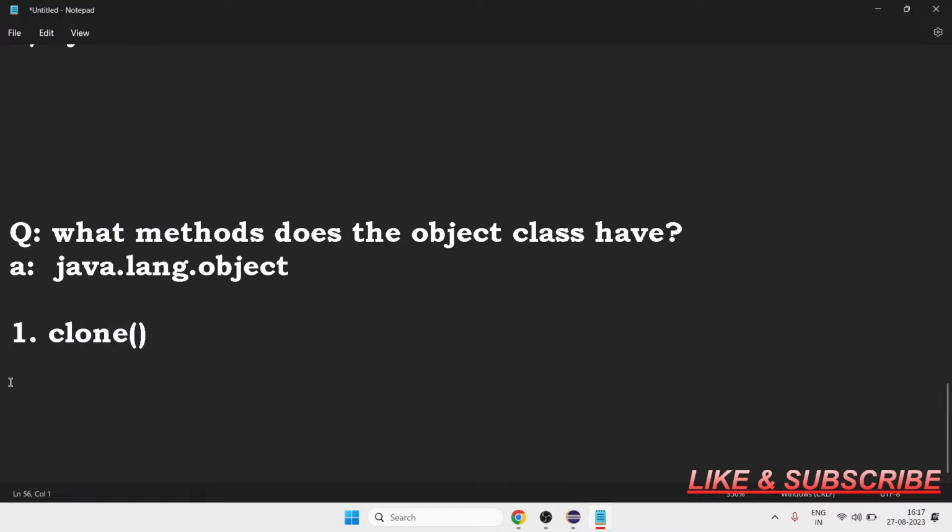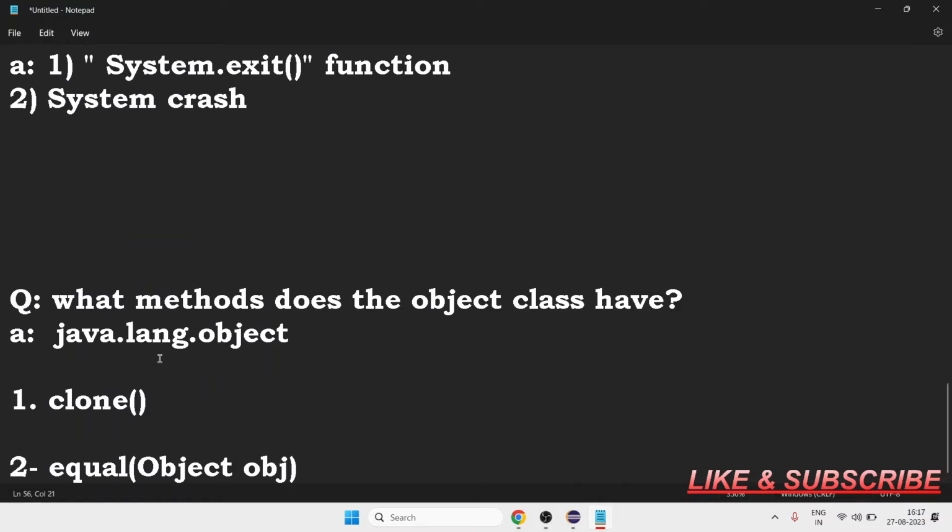Another thing is you can compare two objects with it, with the equals method. We can compare one object with the other object by using this method, equals(Object obj). Here the third method is the finalize method, which is actually very important.